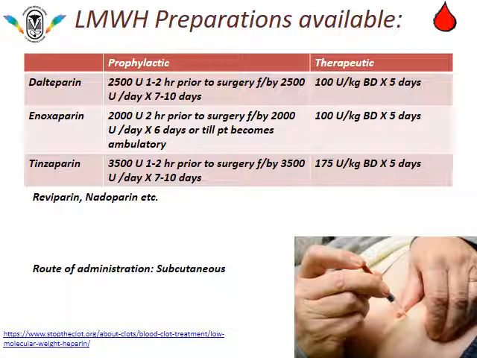As compared to unfractionated heparin, the route of administration of low molecular weight heparin is subcutaneous, while unfractionated heparin has to be given IV. Mind well friends, heparin or low molecular weight heparin or any heparinoids cannot be given by intramuscular route, otherwise it will cause erythema formation. So either it has to be given by IV or subcutaneously. Low molecular weight heparin can be given subcutaneously. The bioavailability is more predictable and longer.